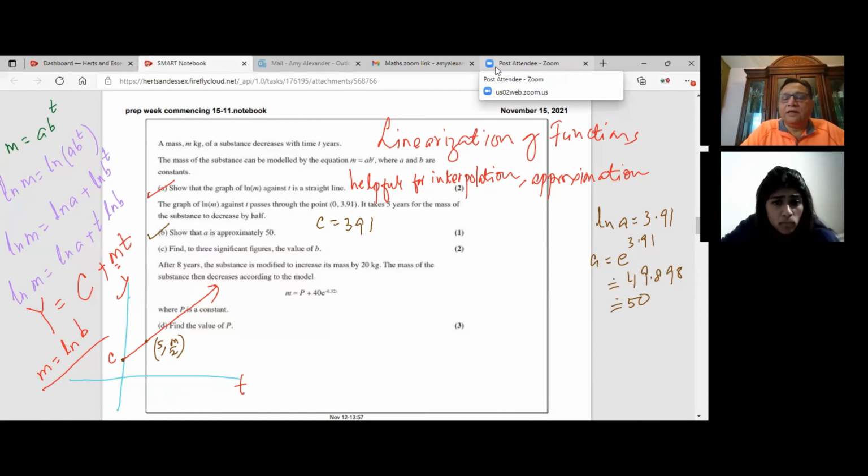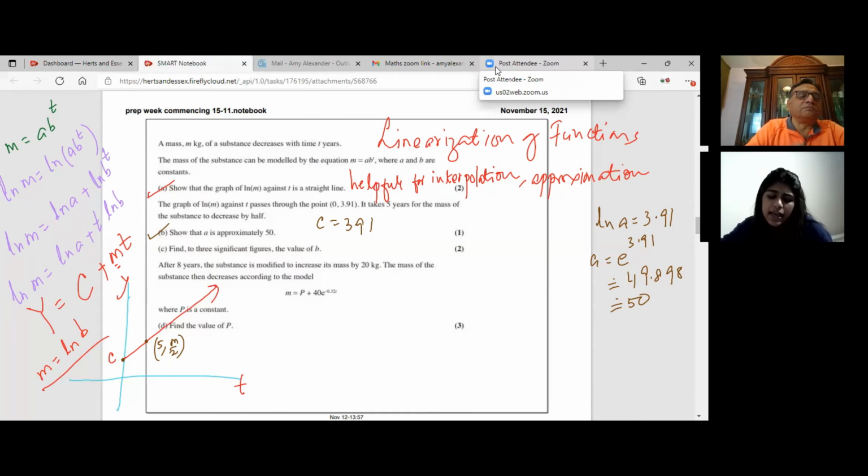So we got the value of A, and we also know that c is ln A, so the intercept of ln m is known to us. Now it says, find to 3 significant figures the value of B. Because of the half-life, we can now find the value of B.